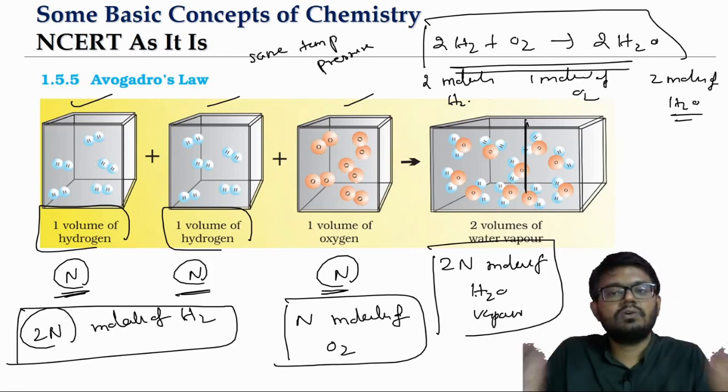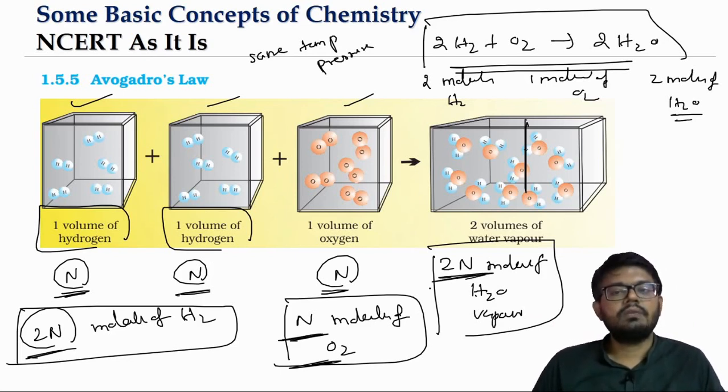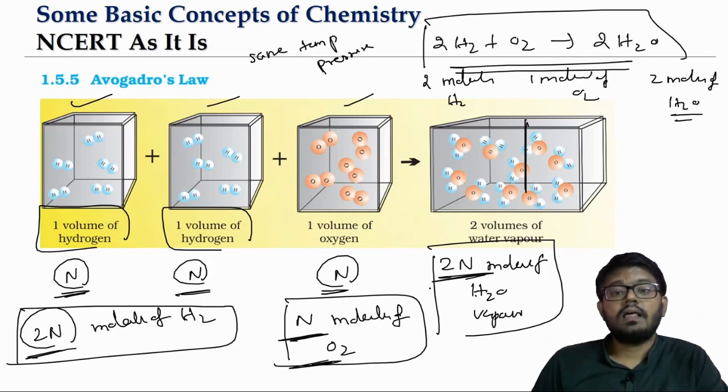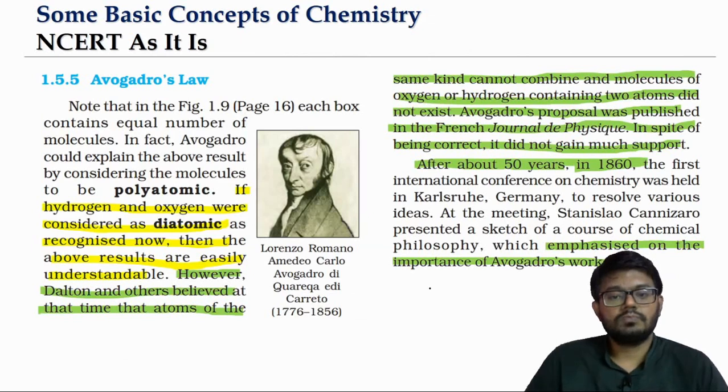Look at this ratio, 2:1:2. The number of molecules will be in the ratio 2:1:2. This is how Avogadro's law was able to provide clarity for the combining volumes.